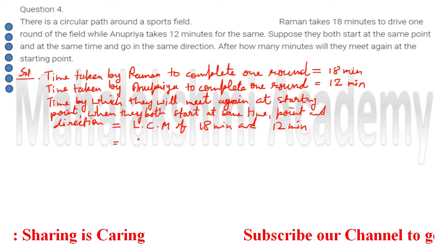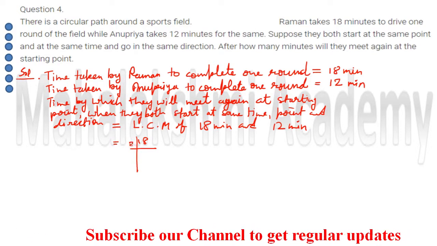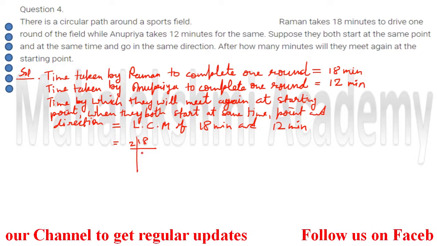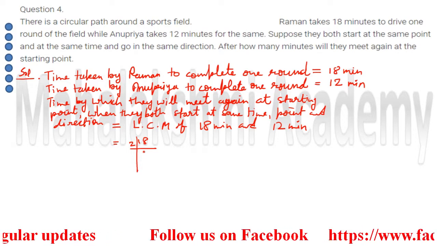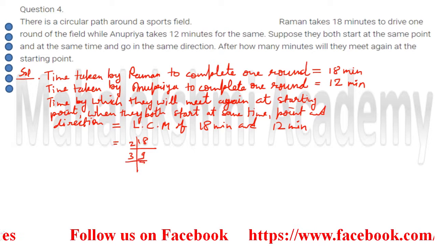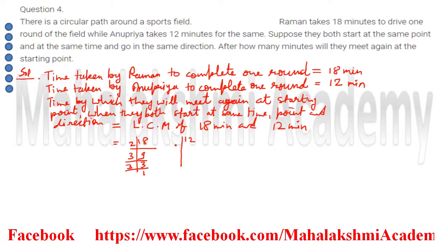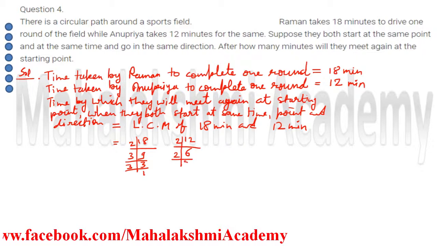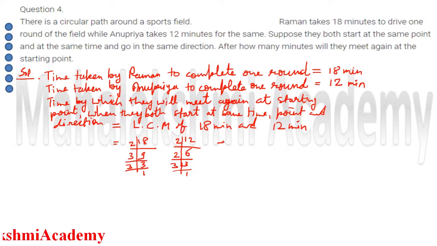So for that we have to factorize. 18 I am going to factorize. So now I started the process to calculate the LCM. To calculate the LCM, first we have to do the prime factorization. 2 9s are 18, then 3 3s are 9, 3 1s are 3, and 12 also we have to factorize. When we factorize 12, we will get 2 6s are 12, 2 3s are 6, and 3 1s are 3. So after factorization, students, we obtained 18 is equal to,